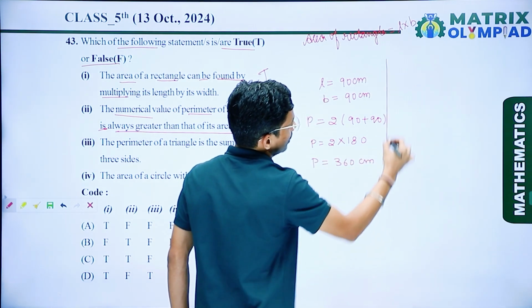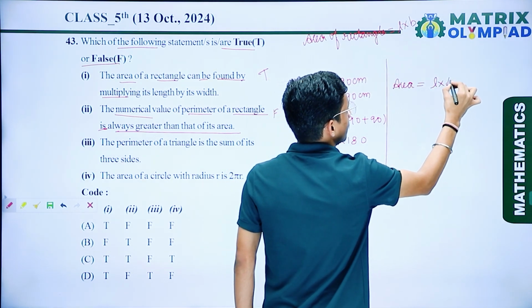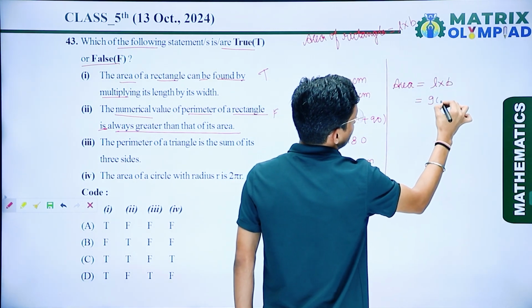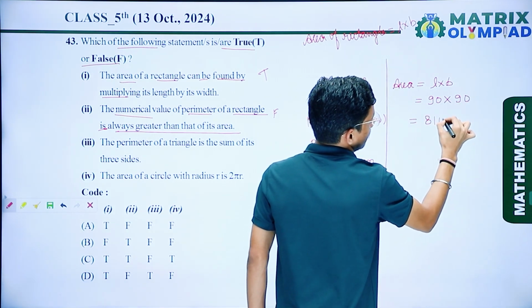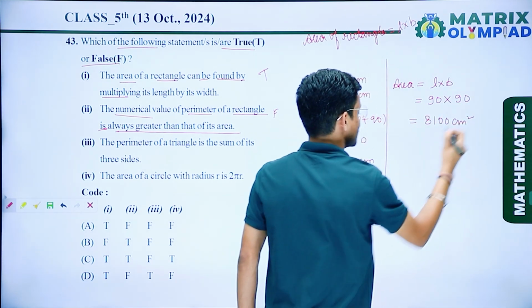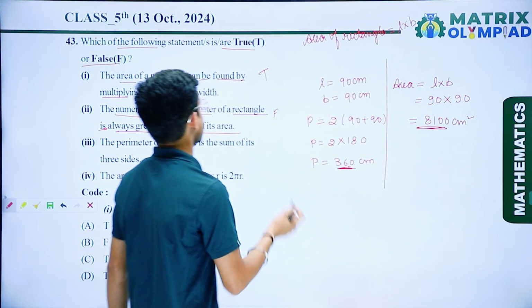Now if I talk about area, that is length multiplied by breadth. So here length is 90, and breadth again is 90. So 90 multiplied by 90, here I get 8100 centimeter square. So I can say that the perimeter is less as compared to the area. So this one is false.